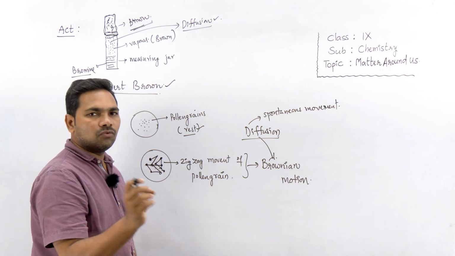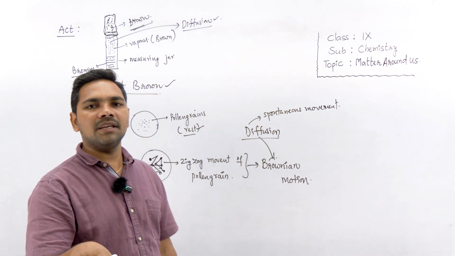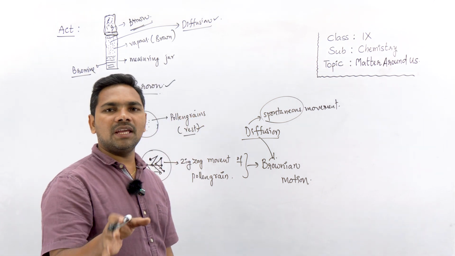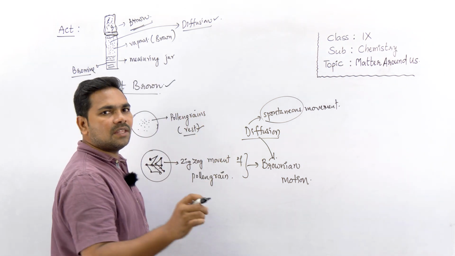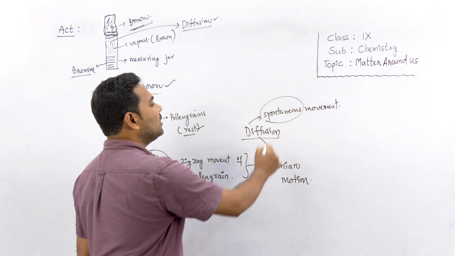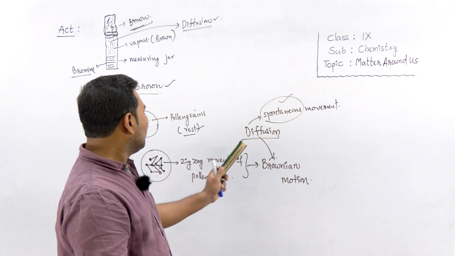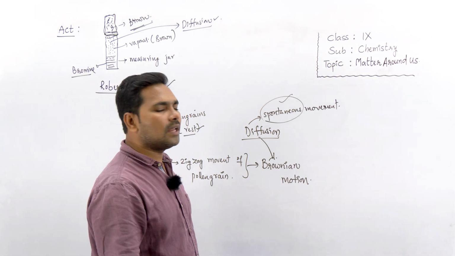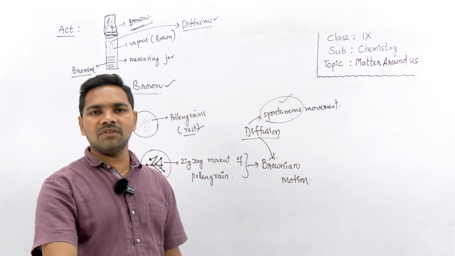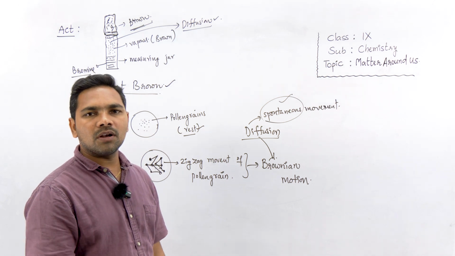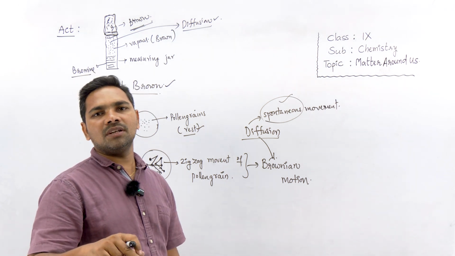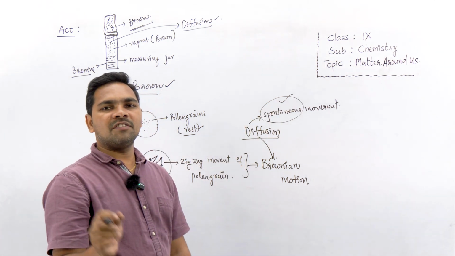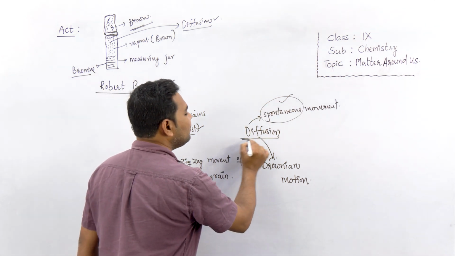Like water particles are moving spontaneously. What is the meaning of spontaneous? Spontaneous means by themselves, without any external cause. If something is happening by itself, then it is called spontaneous. So when you see a water drop, I told you earlier, nearly 10 to the power 21 water molecules are present. All those water molecules are in constant motion by themselves without any external cause, and that spontaneous movement of particles of any matter is called diffusion.